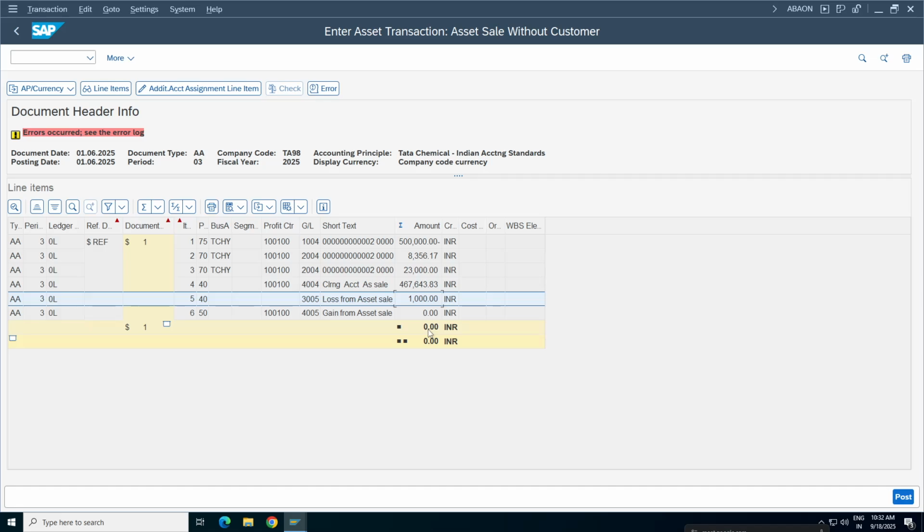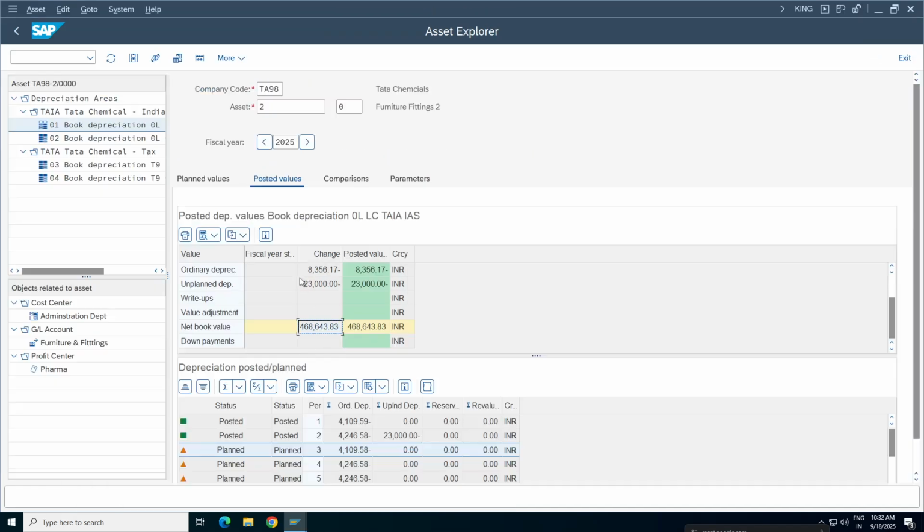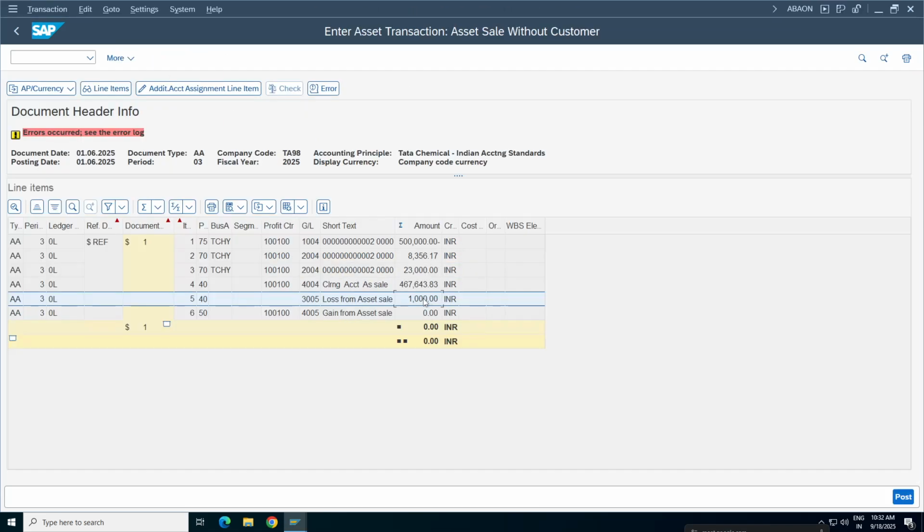Okay, makes sense. Is that clear, guys? Chari, you got it right. So our Chari is not compromising. He wants 1,000 rupees as a loss, because we know the selling price. That's the reason I always make sure you try to understand this net book value. If you're selling for more than this, it will be a gain. If you're selling for less than this, obviously it will be a loss. So against 467, if I give 1,000 rupees, I will get the loss. Clear?